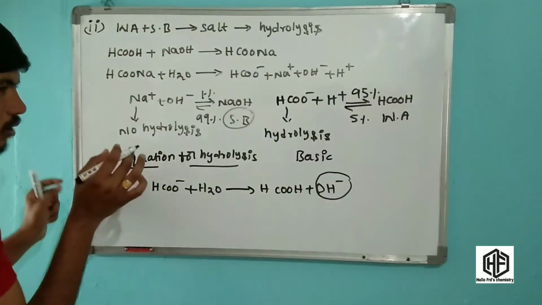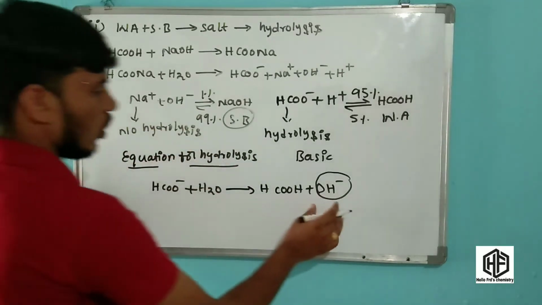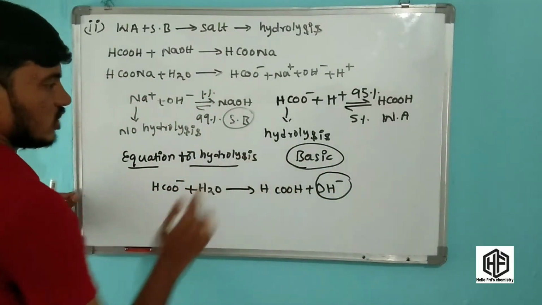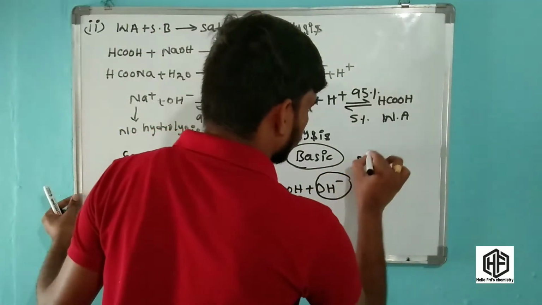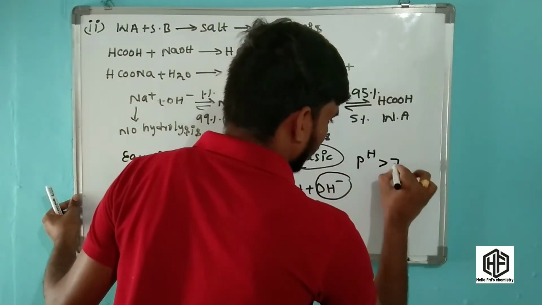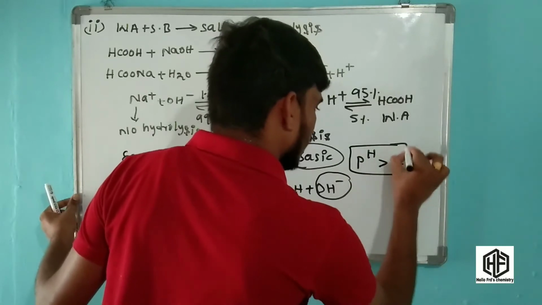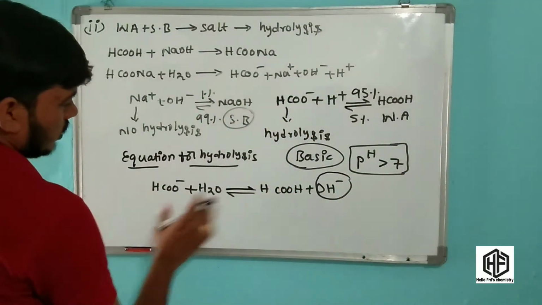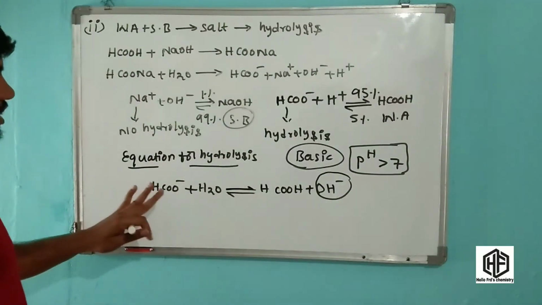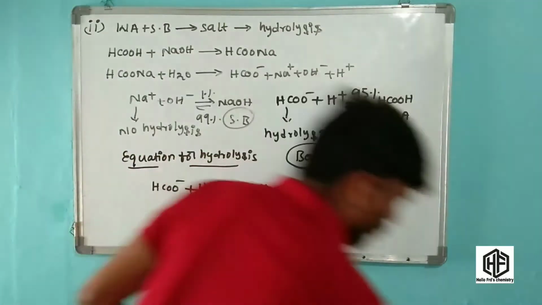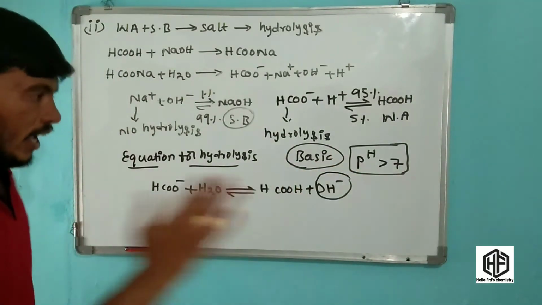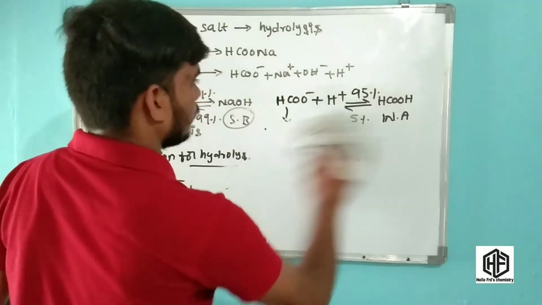Weak acid plus strong base gives a salt, and that solution is called a basic solution. This is a very important point, friends: basic solution, and definitely the pH value is greater than 7. Now friends, what is the hydrolysis constant of this reaction? This solution is basic and pH is greater than 7.